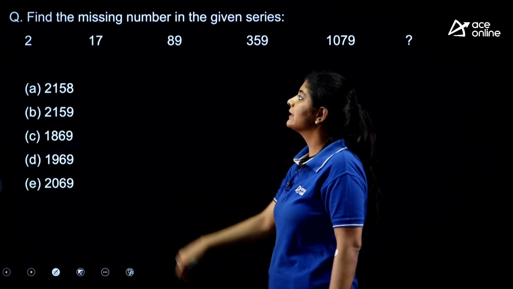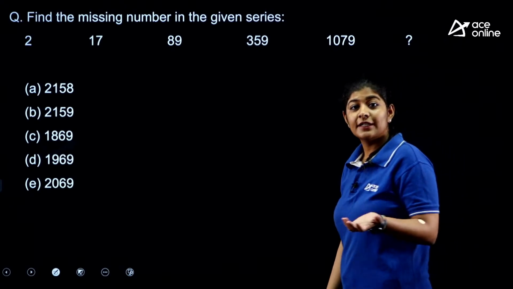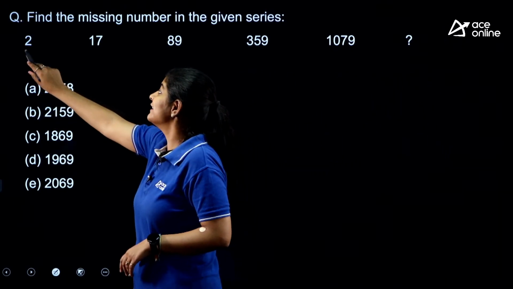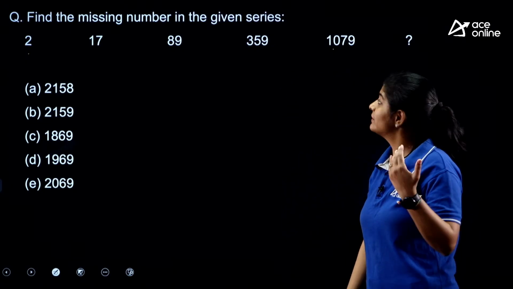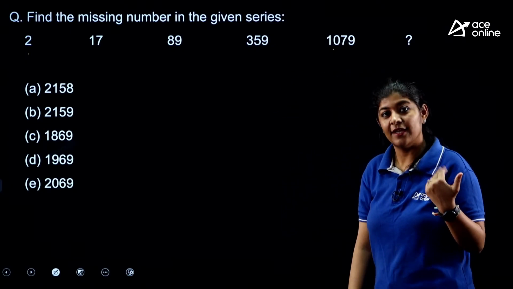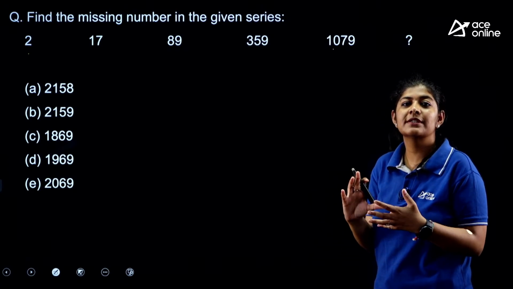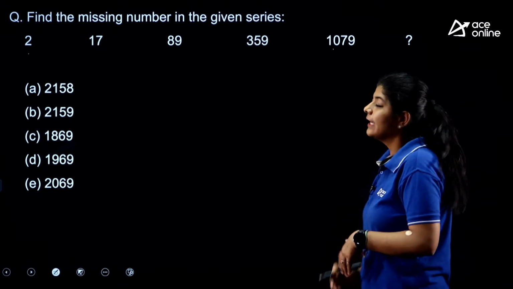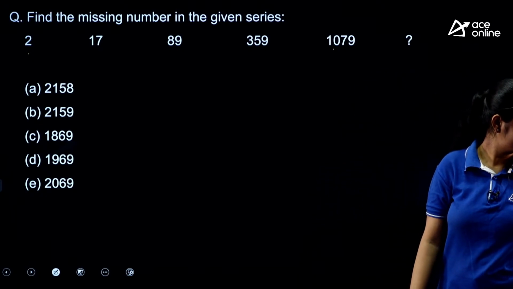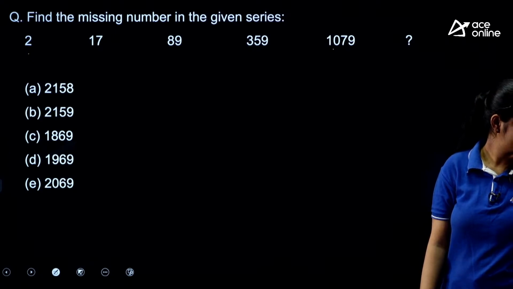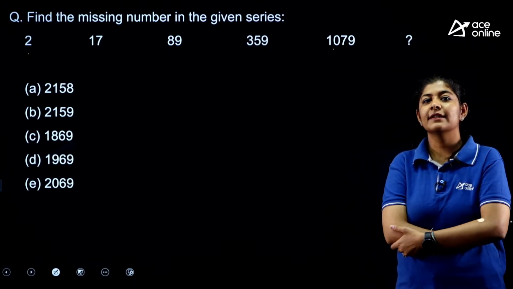Again, this one is also very simple here, but the difference is very huge in between the first and the last given term. If you will see, the 2 becomes 1079. So you need to think accordingly. There are high chances that we are doing some mixture in the operations, like we are using multiple operations at the same time. So what is the pattern in this one?